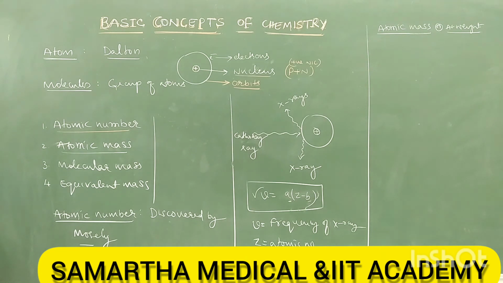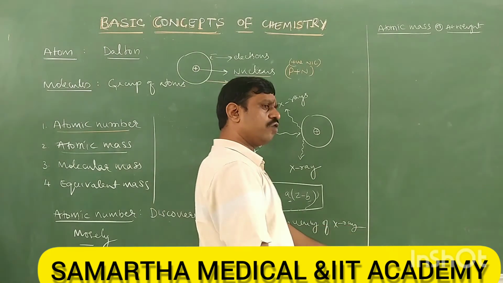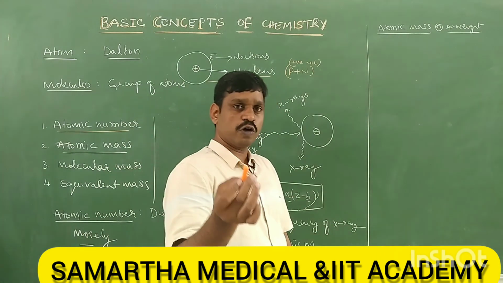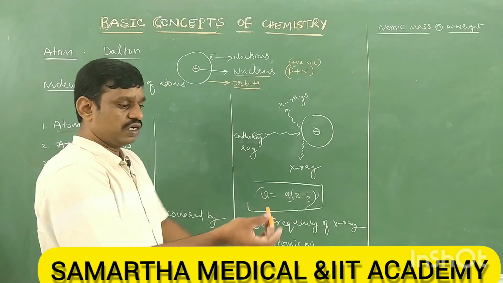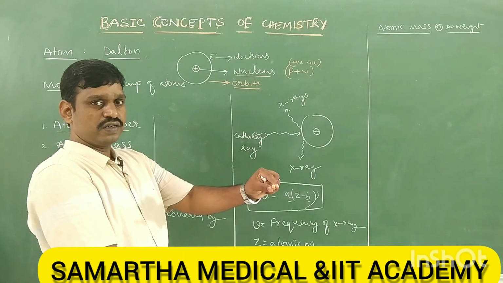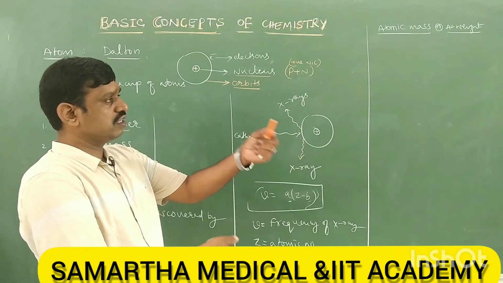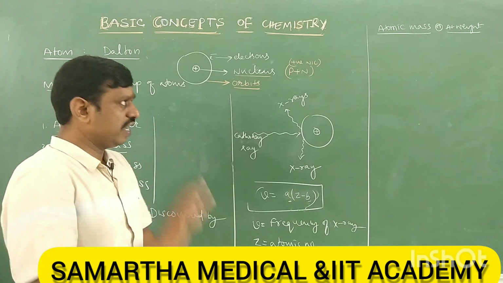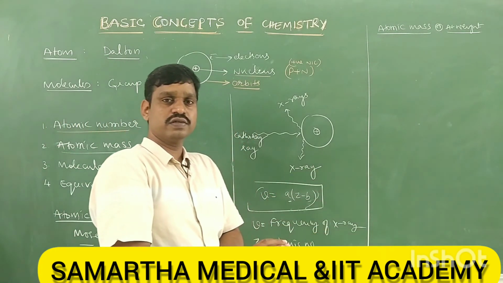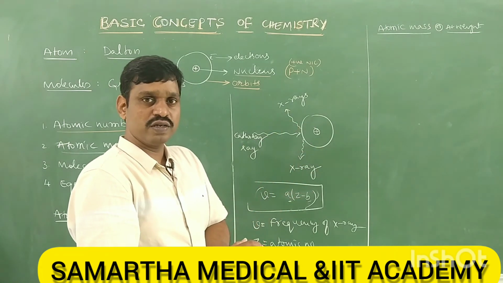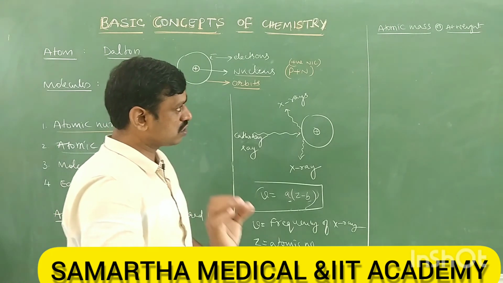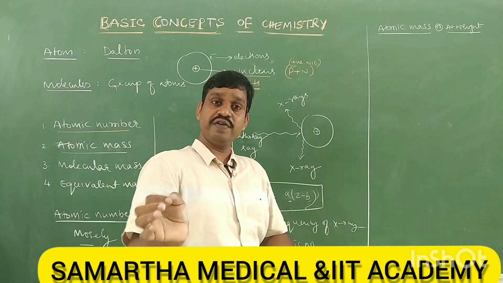Okay, then what about atomic mass? So atomic mass is nothing but the mass of an atom. Just like you take a chalk piece, keep it on a weighing machine, you will get the mass. That is the chalk piece mass or weight. Similarly, take an atom, keep it on a weighing machine, you will get a value. Is it possible? No, because an atom is the smallest particle which cannot be divided further.